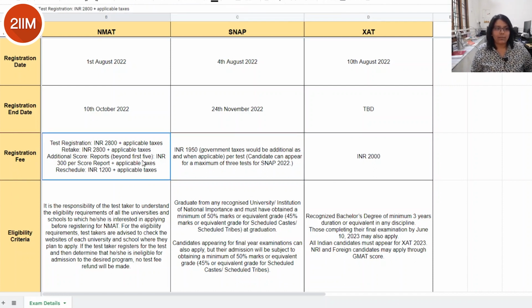Now when it comes to NMAT, you have registration fees, retake fees, and if you require the score additionally, again you'll have fees for that. In addition to rescheduling as well, you'll have various fees. As you may be aware, with NMAT, you have a window during which you can take this exam and you can actually schedule it at any point. In case you want to reschedule, that has its own fee as well. So the test registration fee for NMAT is 2800 rupees and to reschedule a particular slot, it is 1200 rupees.